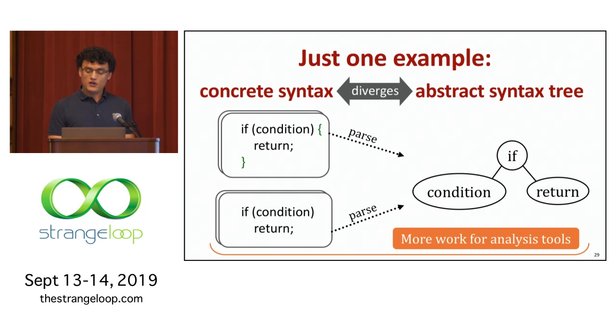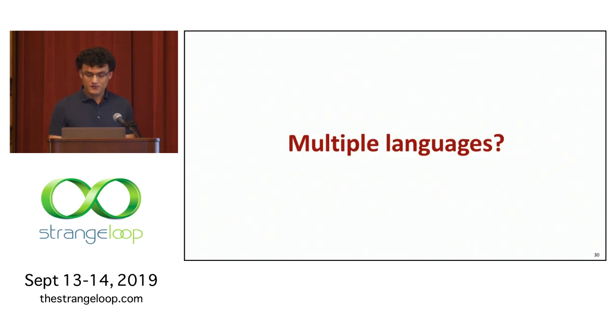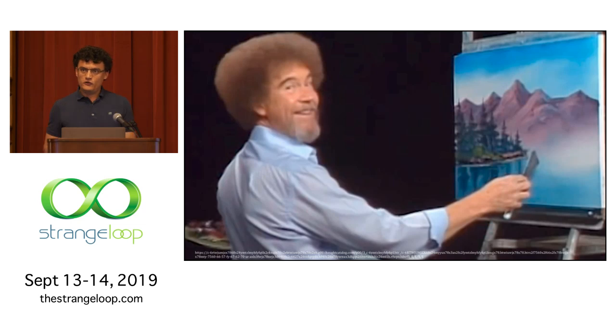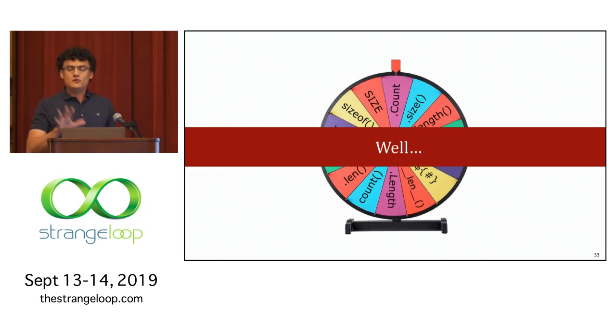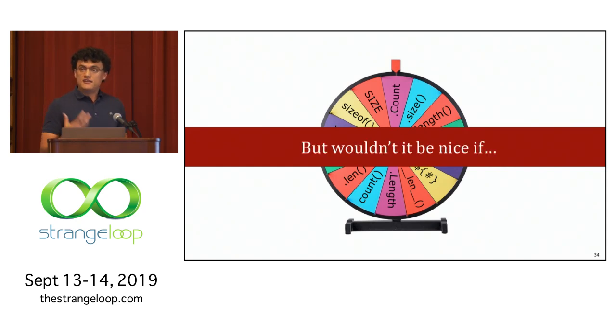And so this can crop up just for one language. What about multiple languages? Humans are very creative, and we are no less creative about writing out and designing programming languages. We are very inventive at using different names, different syntaxes to express similar ideas in different languages. And while I know you're probably only working in one language at a time, wouldn't it be nice if we had a consistent experience, an ability to rename or manipulate syntax across all of the languages that we use day to day? And part of this complexity introduces problems for tooling.